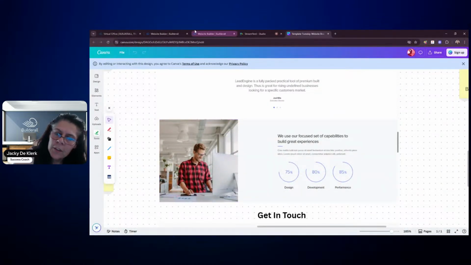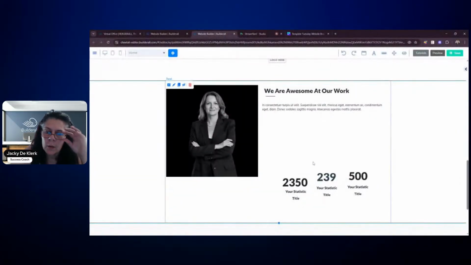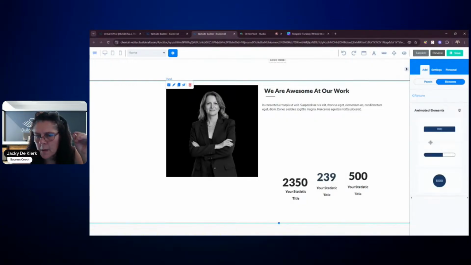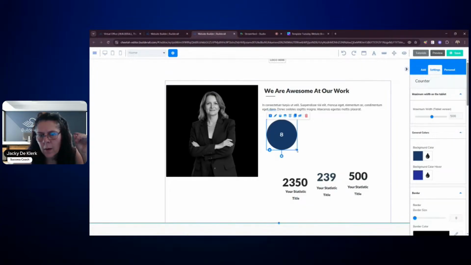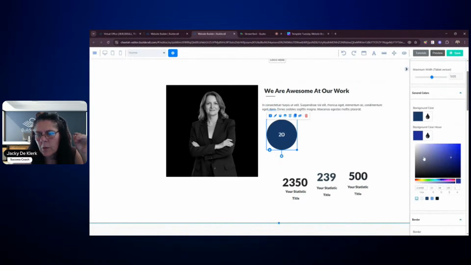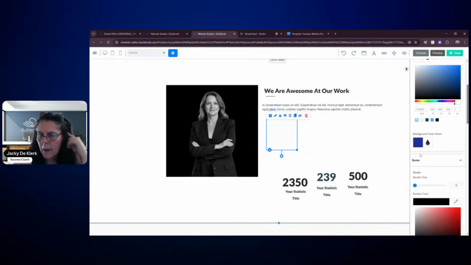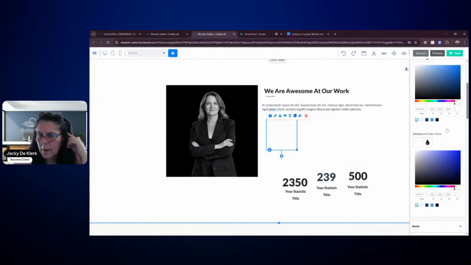And we are going to try and replicate something similar to this. Now, we don't have the circles as much, but we have got something else, and we can create something very, very close to that. And we've done that before by making use of animated elements. And you guys can see here is our animated elements. And the closest that we got is this one right here, which is a circle. Now, our circle can be transparent because we can create the background, and then let's remove the background hover color. The background hover color should be the same as what the background is. So let's just make that white. And the background color is also white there.